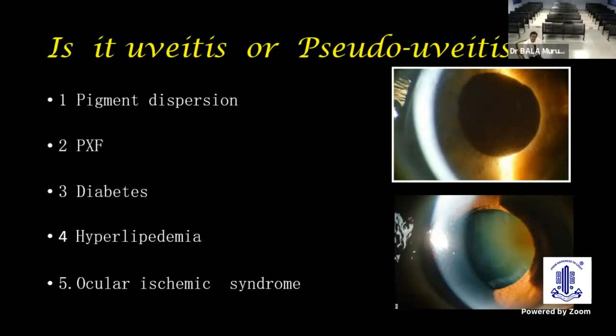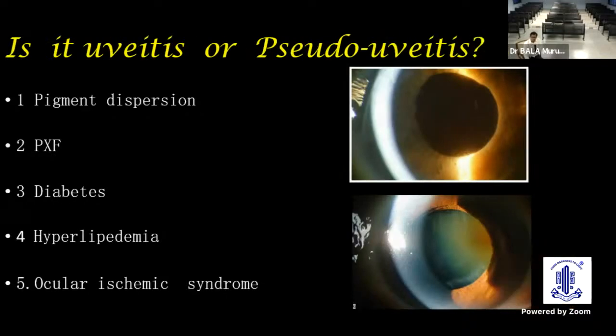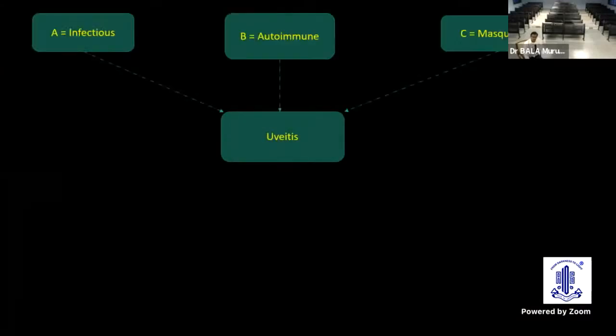Because pigment dispersion, pseudo exfoliation, even uncontrolled diabetes or uncontrolled hyperlipidemia and ocular ischemic syndrome could masquerade as uveitis, and we shouldn't be treating with a lot of steroids and powerful medicines. So we need to make sure that we are not mistreating a pseudo uveitis. Yes, the perspectives of uveitis are really important for any newcomer.